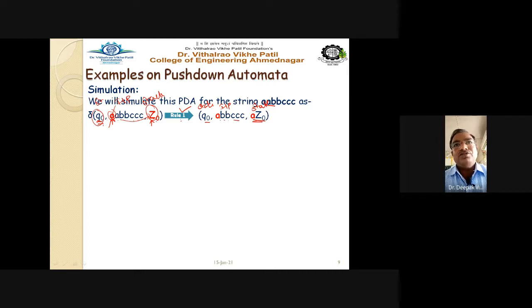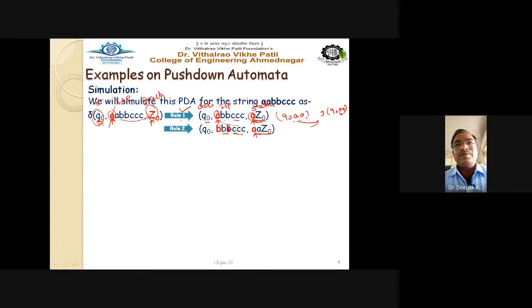So this becomes the stack. This second A is now read by the PDA, whereas the current stack symbol is A. See carefully, I have to apply this rule, Q0 A A. What is the output for Q0 A A? The output is Q0 A A, which means this A I have to push inside the stack. Rule number 2 is this. By following rule number 2, we will get this Q0. A is pushed here, so only B, B is remaining. Sorry, here it is not triple B, only double B is there. Double B, triple C, and A Z0.